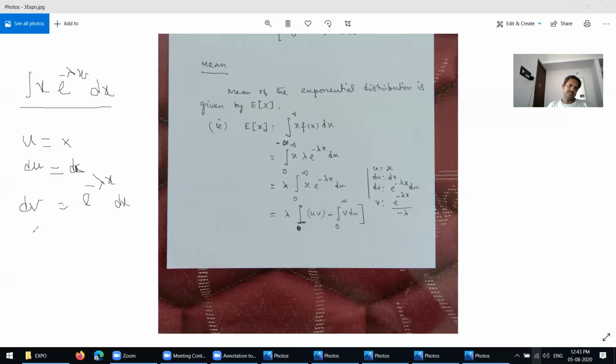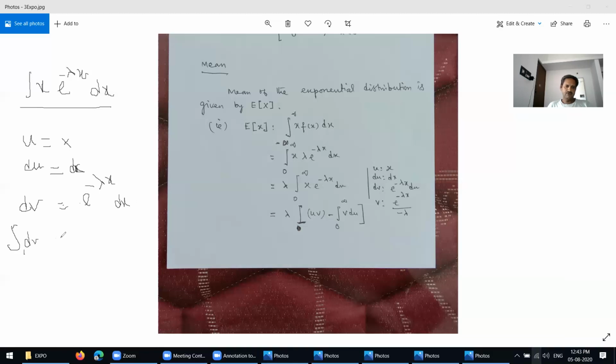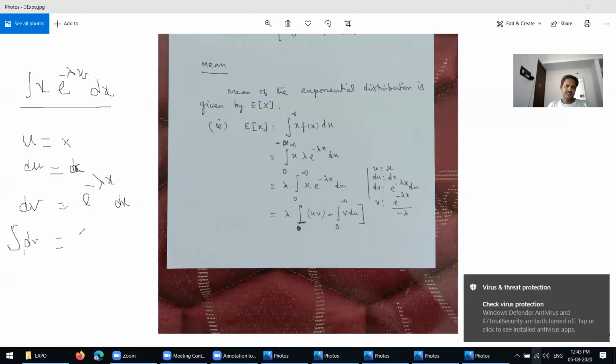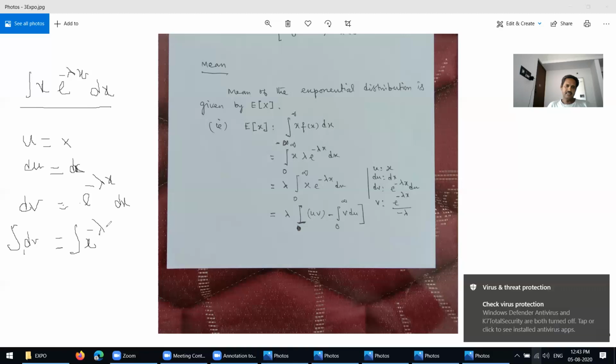Then we integrate dv. What is the value you are getting here now? Just take the integration of e power minus lambda x times dx.